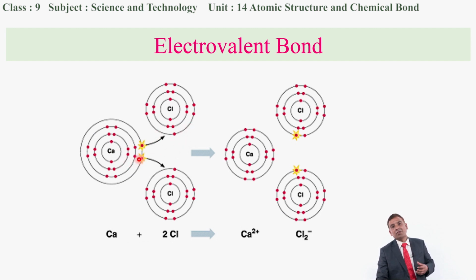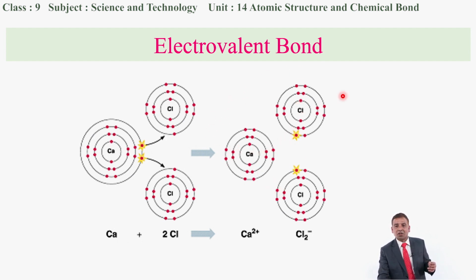That means the linkage between calcium as well as chlorine occurs by transferring the electron, as well as another electron of the calcium atom is being transferred towards the other atom of the chlorine, so that it attains the octet in the second atom of the chlorine, and altogether here there will be 8 electrons, and here also 8 electrons. Then in the valence shell of calcium also 8 electrons. So how is this type of compound formed? I think it is quite easy to know that the electrons of calcium have been transferred to the chlorine atom, so that the linkage between calcium and chlorine has been formed by transferring the electrons.